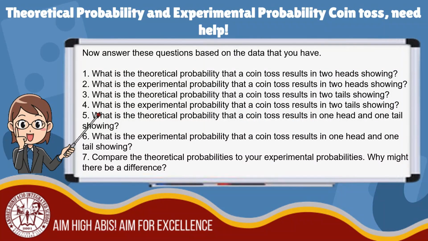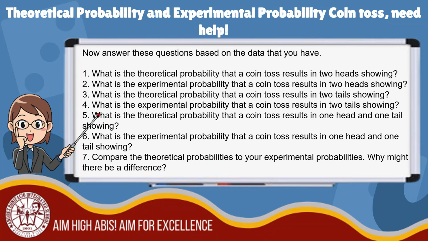Using the result of the experiment, we will answer the following questions. Number 1. What is the theoretical probability that a coin toss results in 2 heads showing? Number 2. What is the experimental probability that a coin toss results in 2 heads showing? Number 3. What is the theoretical probability that a coin toss results in 2 tails showing? 4.